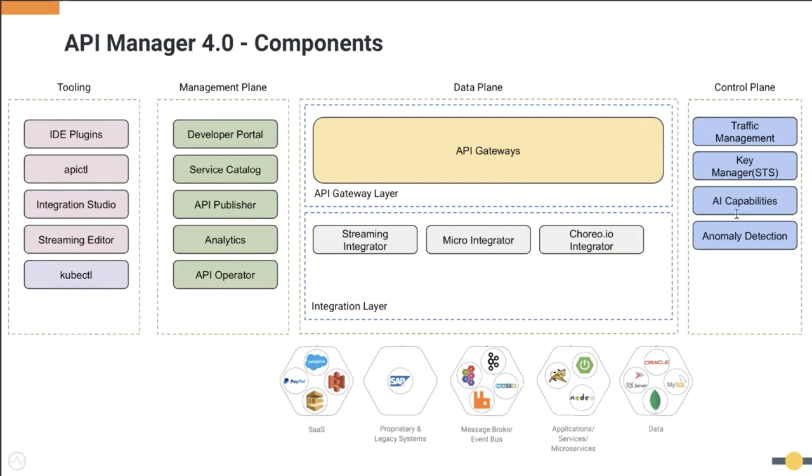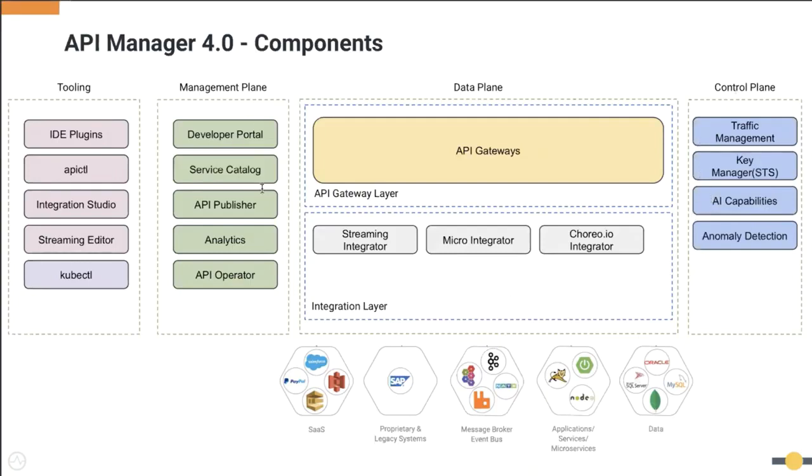And on your right side, you see the control plane. Control plane means how we can control these things. That includes the traffic management component, which takes care of traffic shaping and access patterns, controlled access. Then we have the key manager component, which takes care of all the security aspects, authentication and authorization. And also there are some AI driven capabilities like anomaly detection and honeypot detection. Those things are also there, right? So that's about the control plane side.